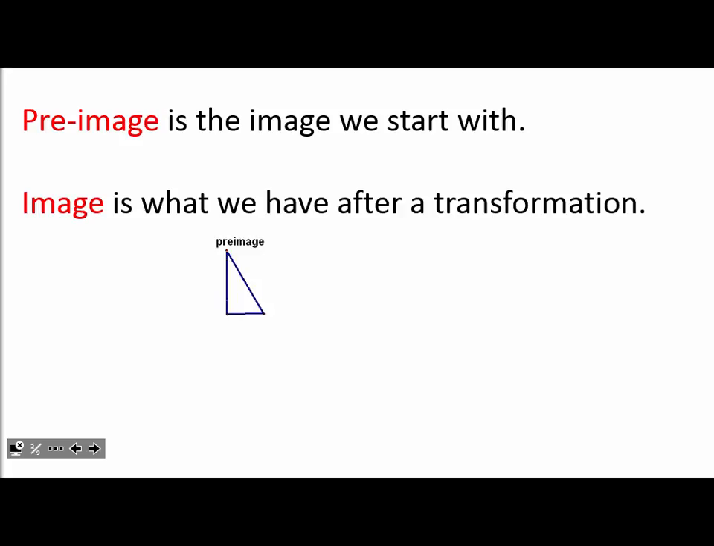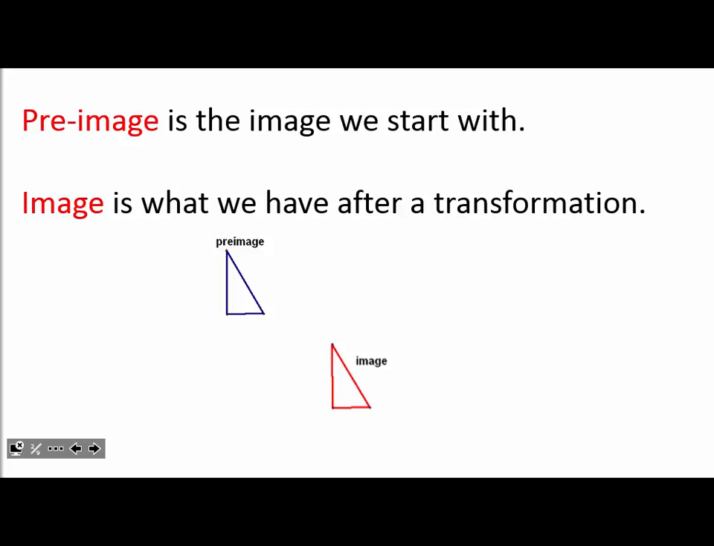As an example, don't copy this example, I'm just going to show you guys. I start with a pre-image. It looks like a triangle, but this is my pre-image. So I'm just going to do a translation. I know translation, you just grab it and move it. So my translation will look like that. Now that's my image. I start with a pre-image and I finish with an image.